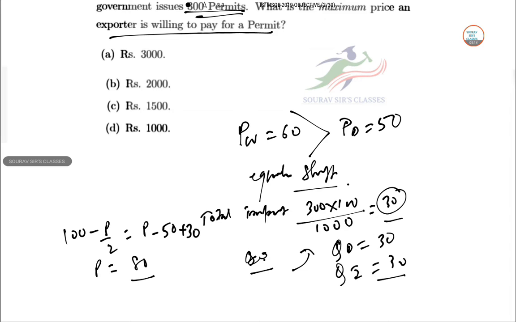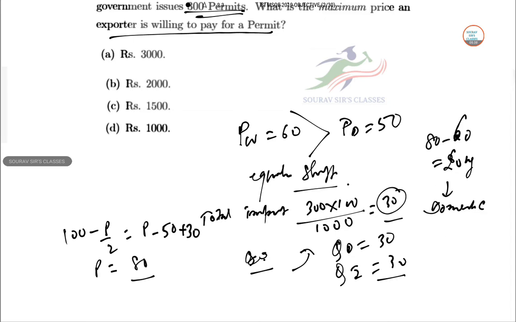So now an exporter can get the higher price by selling in the domestic market instead of the world market. So he will earn the extra 80 minus 60, that is 20 per kg, in the domestic market.